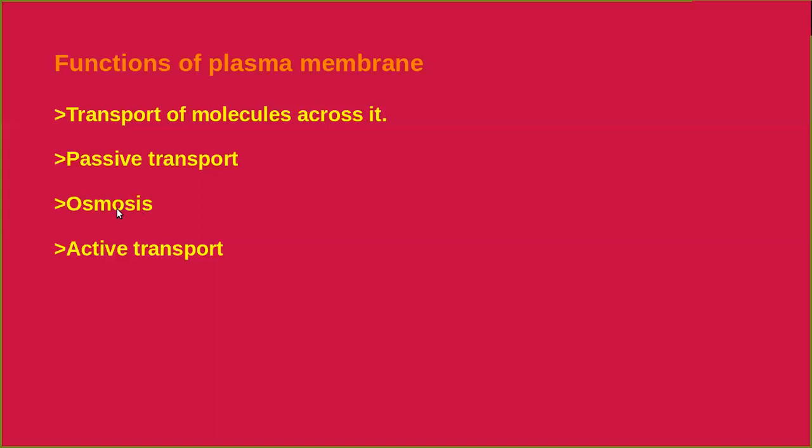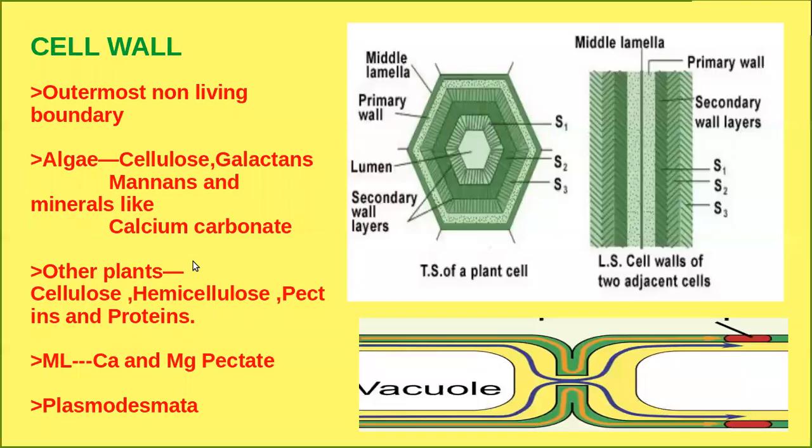Sometimes you can see that the transport of substances occurs against the concentration gradient. What is the meaning of against the concentration gradient? That means from the region of low concentration to the region of higher concentration. In such a type of transport, energy expenditure is there. That means this process requires ATP energy. Such a type of transport we commonly call active transport. Is it clear? This is something about the plasma membrane.